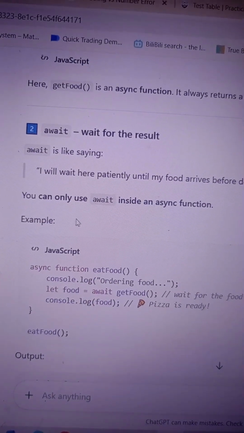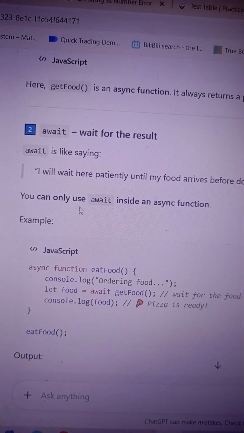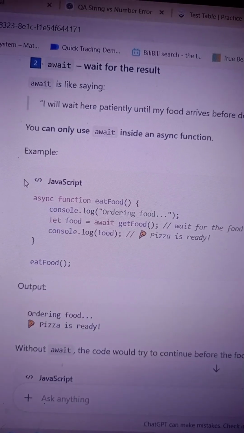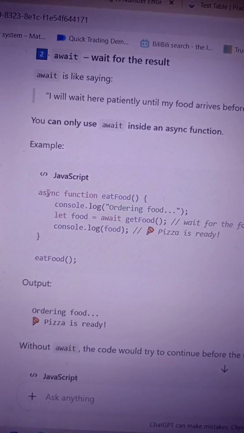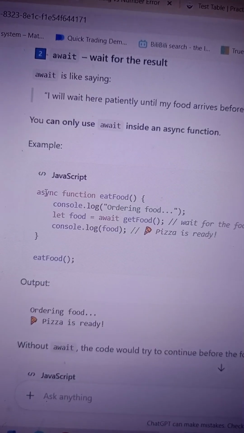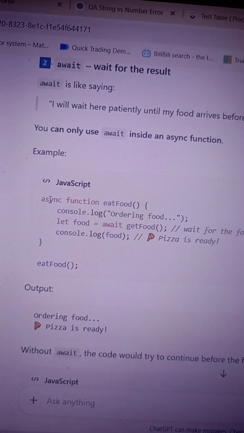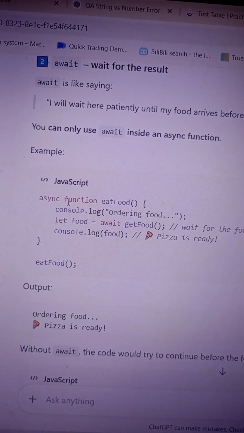You can only use await inside an asynchronous function. So await is used inside the asynchronous function. It's simple. First of all, an asynchronous function means it is going to take some time, but it will give you the result later on. So you are ordering food, right?